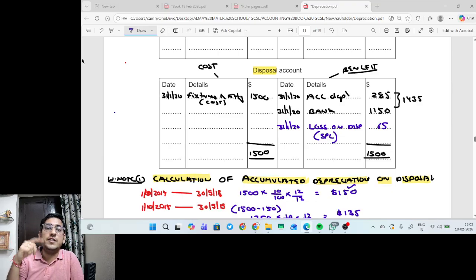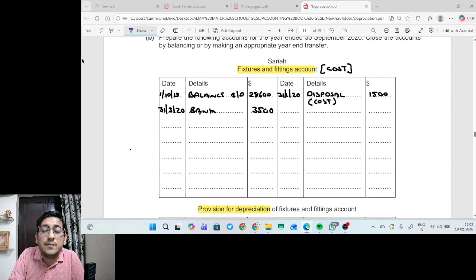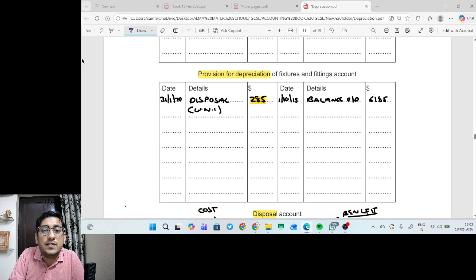Loss on disposal will be transferred to the statement of profit and loss under the heading expenses, whereas profit on disposal will also transfer to the statement of profit and loss under the heading incomes. I hope till here it is clear to you. Now we have to charge current year depreciation also. And what is the entry of current year depreciation?